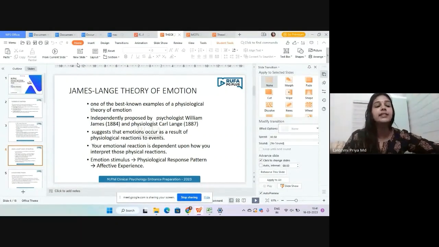You can see the diagram: the emotional stimulus leads to a physiological response pattern, and finally it results in an affective experience, that is, the emotional experience. That is what the James-Lange theory states.